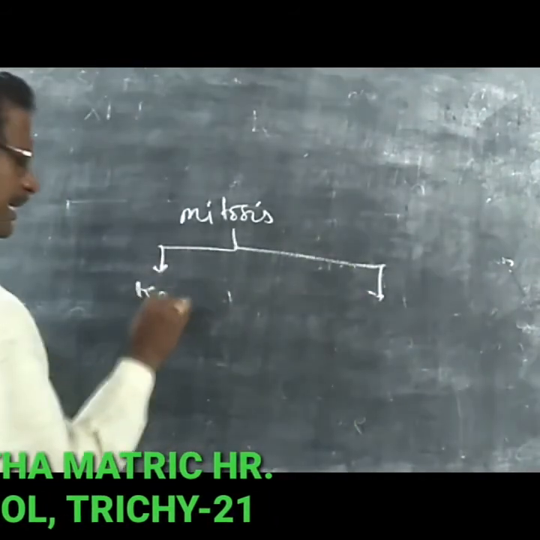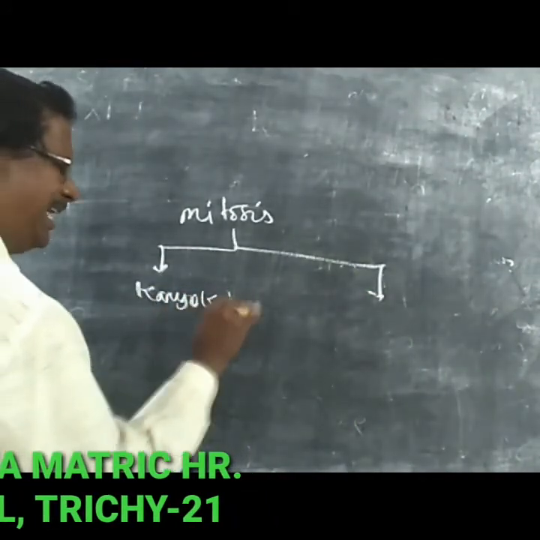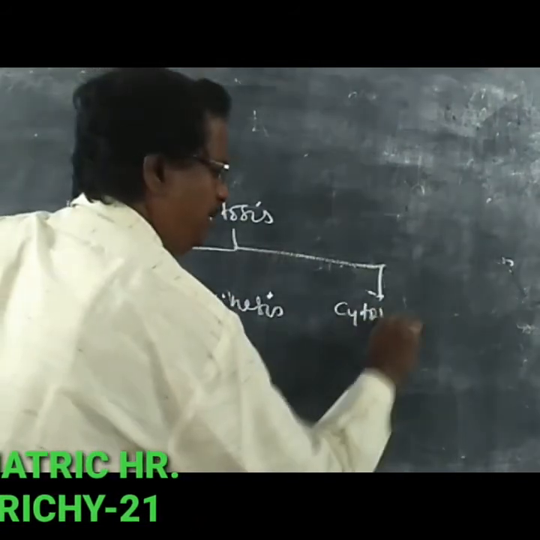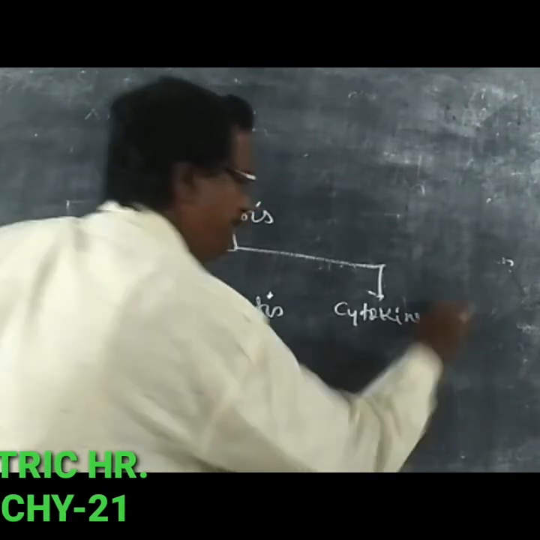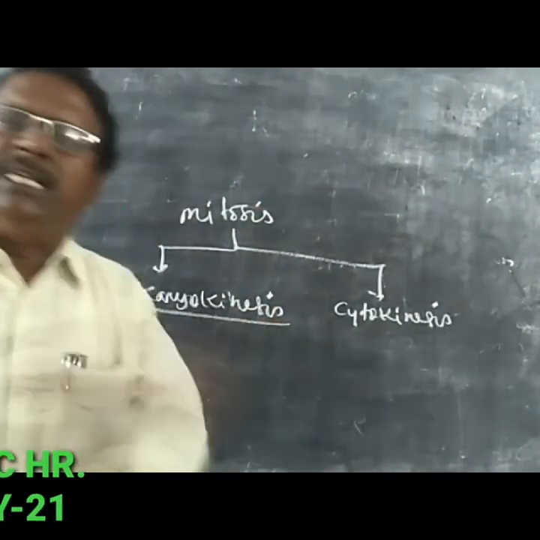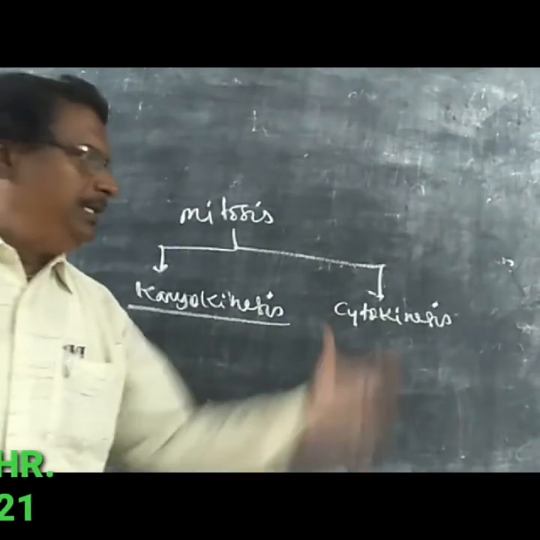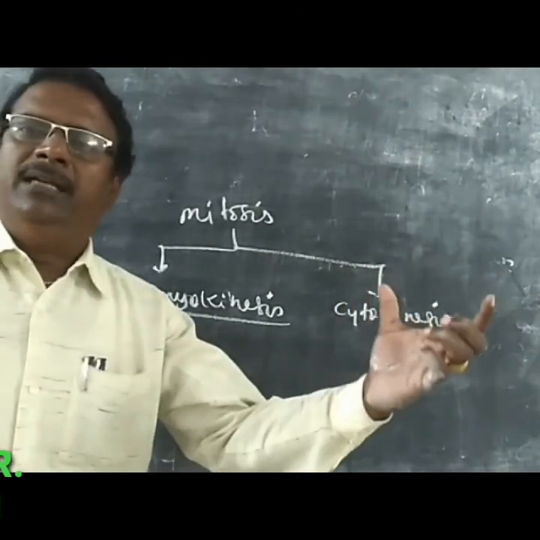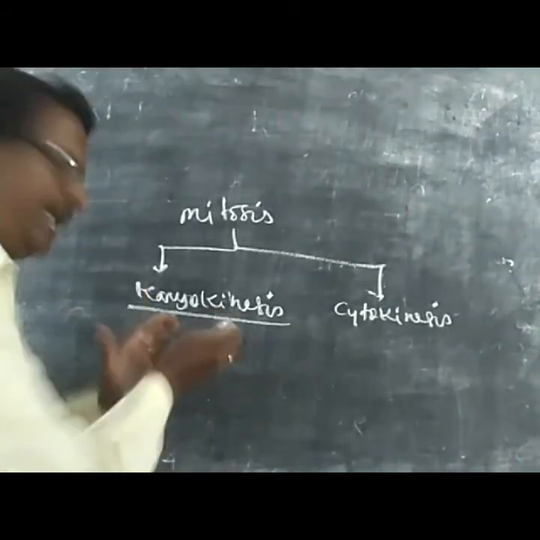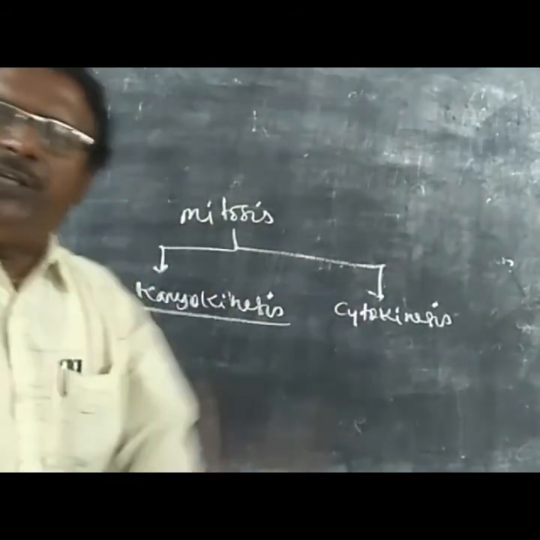One is called karyokinesis and the next one is called cytokinesis. The division of the nucleus is called karyokinesis. The division of the cytoplasm is called cytokinesis. Karyokinesis occurs in four important stages.